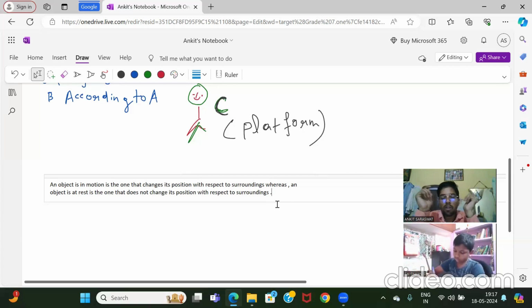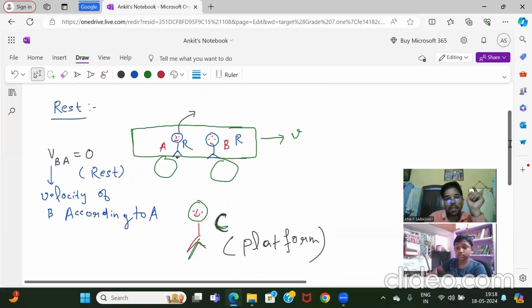What is the meaning of rest? Rest means it will not change its position with respect to time and surroundings. Clear? Motion means an object which is changing its position with respect to time and surroundings. In this example, if A is looking at B, then what is the velocity of B?